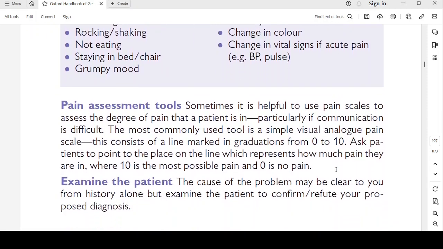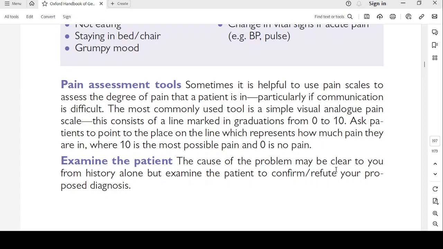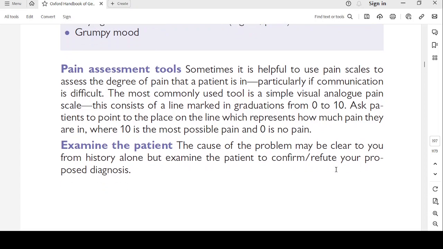So, pain assessment tools. Sometimes it is helpful to use pain scales to assess the degree of pain that a patient is in, particularly if communication is difficult. The most commonly used tool is a simple visual analog pain scale. This consists of a line marked in gradations from 0 to 10. Ask the patients to point to the place on the line which represents how much pain they are in, where 10 is the most possible pain and 0 is no pain.